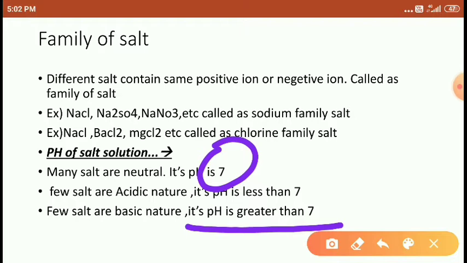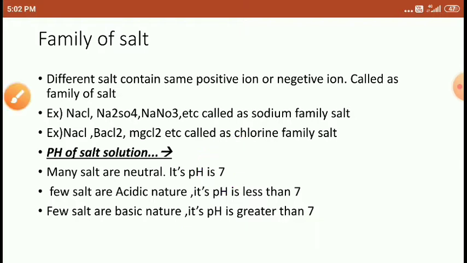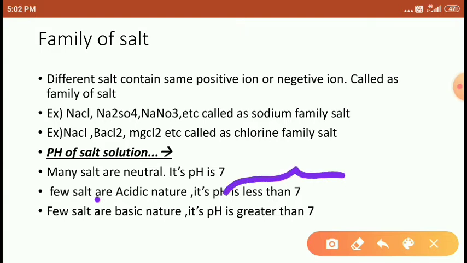If you use a second salt, in which you dip the pH paper or add universal indicator, and you get a red or dark red color, it means it is acidic in nature and its pH is less than 7.